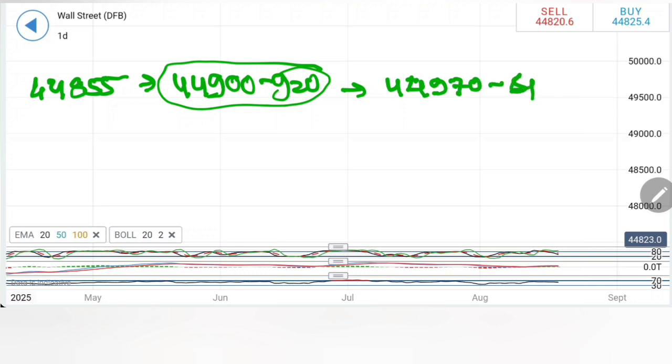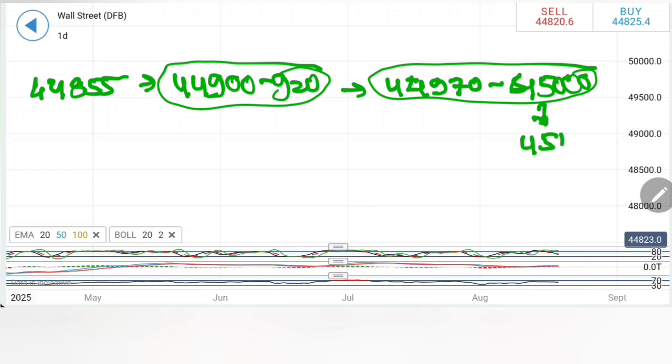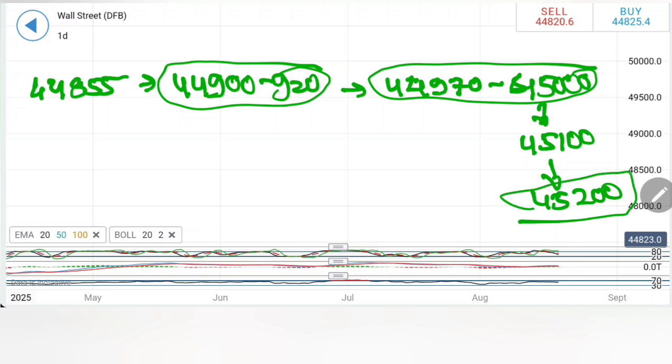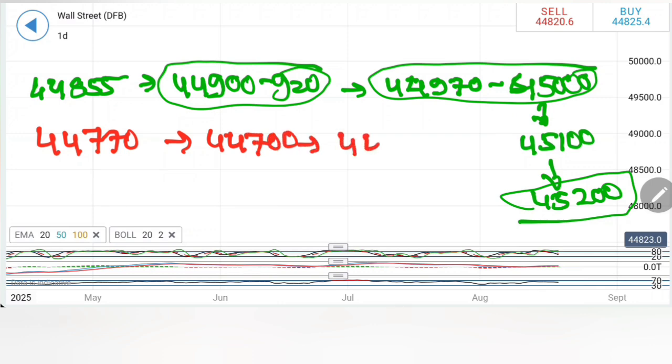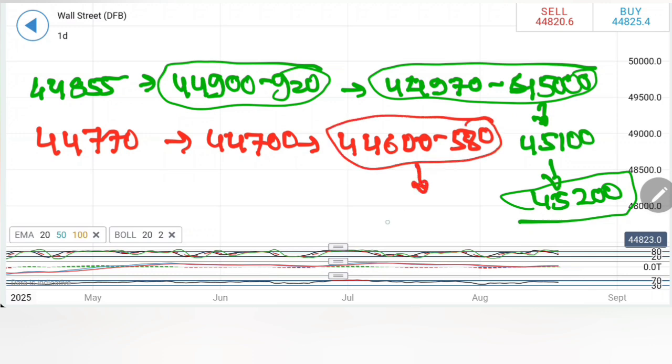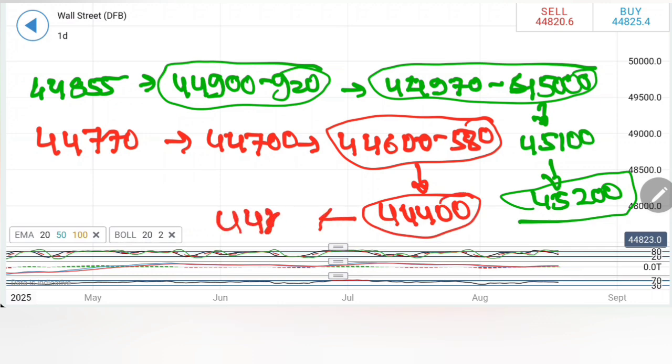Now 45,000 is a crucial number here to trade above, and then till 45,100 it has got a stronger resistance, and then 45,200 the ultimate one. Breaking beyond this, it's anyways a reversal, and I do not expect this today. On the downside, I will recommend a selling entry at 44,770. Expect 44,700 first, 44,600-580 the second, and if this is taken, then 44,400 should be there very soon. This is the level US30 has to break in order to keep moving towards 44k.